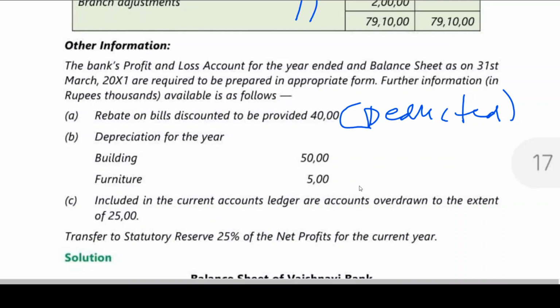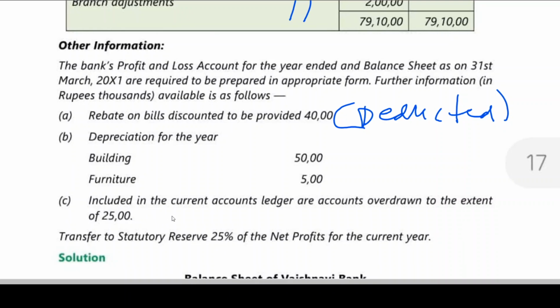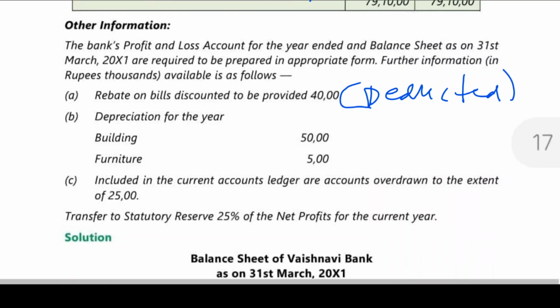So what is to be done for this? Included in the current account ledger are accounts overdrawn to the extent of 25,000. So current account balance is a liability, overdraft is an asset. Therefore 25,000 rupees is to be added. Is this clear? Then transfer to statutory reserve 25% of net profit. I told you generally 25% is not given. 20% is to be considered. Is this clear, my dear friends?